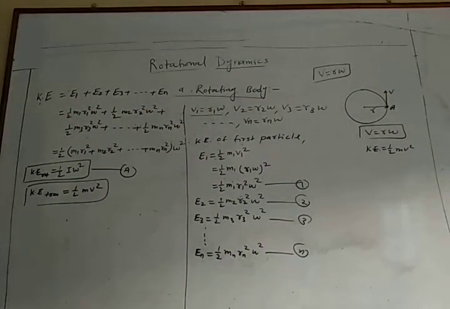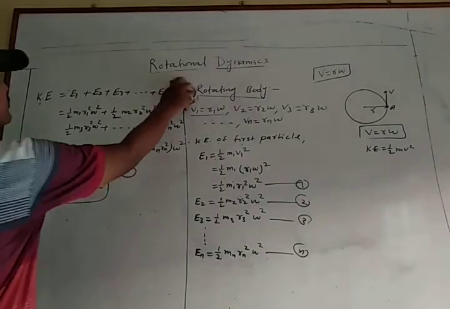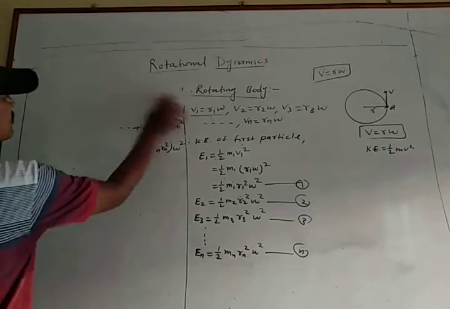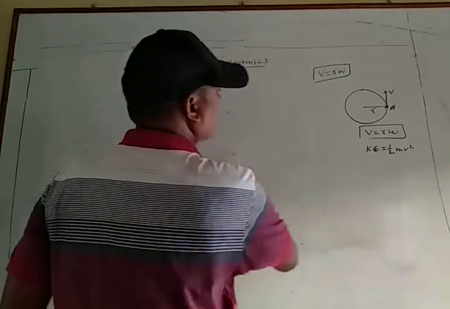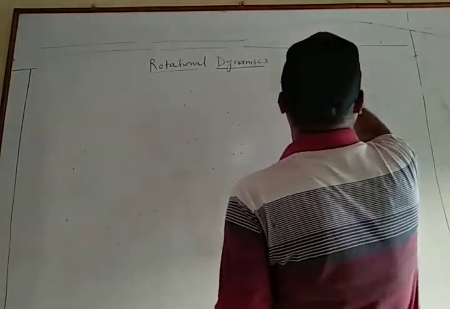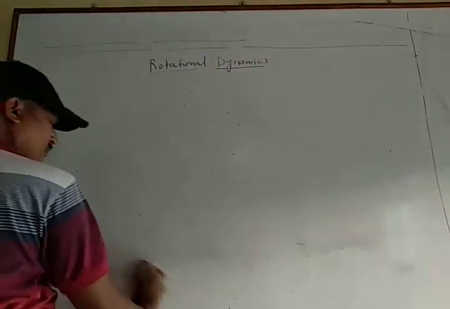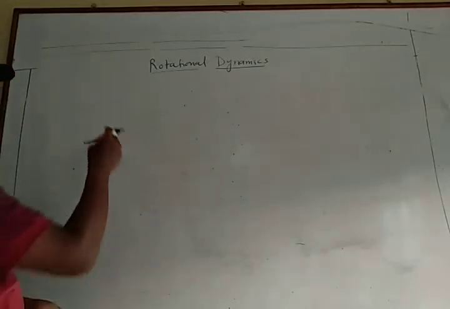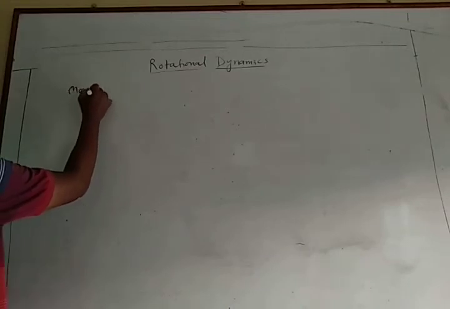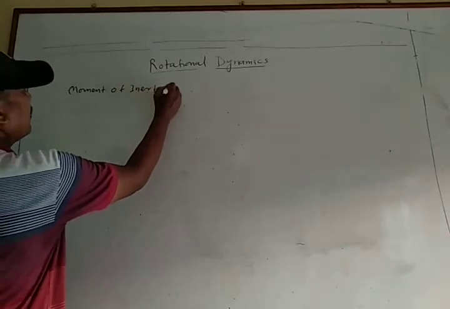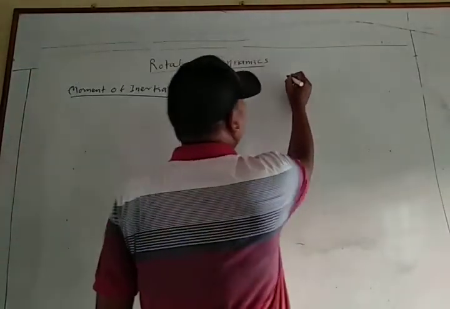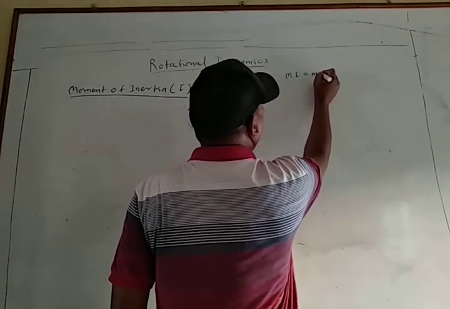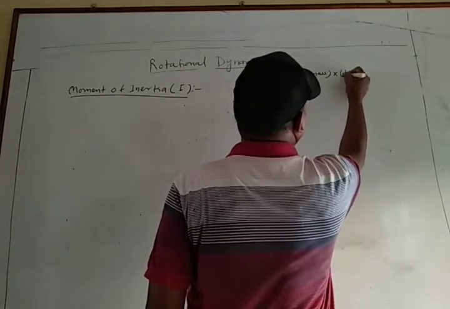Then next, moment of inertia, I. Moment of inertia is given by the simple formula: mass into distance square.